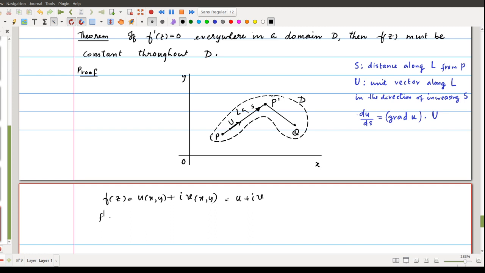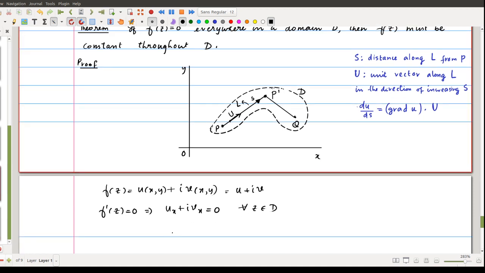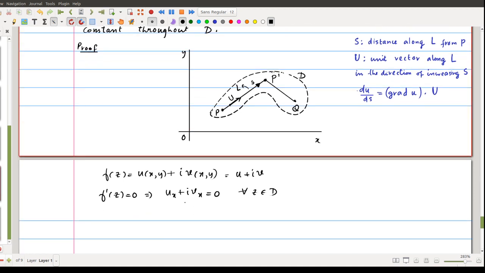And we are given that f dash z equal to 0 throughout D implies ux plus i times vx equal to 0 for all z belongs to D. This we have already discussed. F dash z can be written in this form, and using Cauchy-Riemann equations, ux equal to vy and vx equal to minus uy. So this is minus i times uy. That is also 0 because of this.